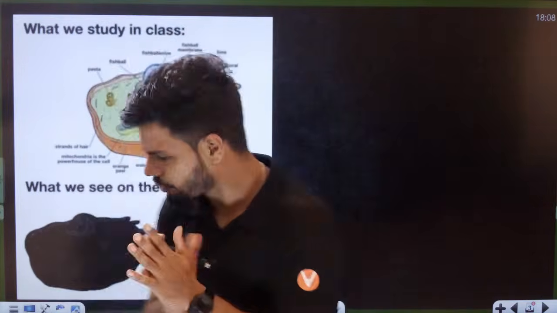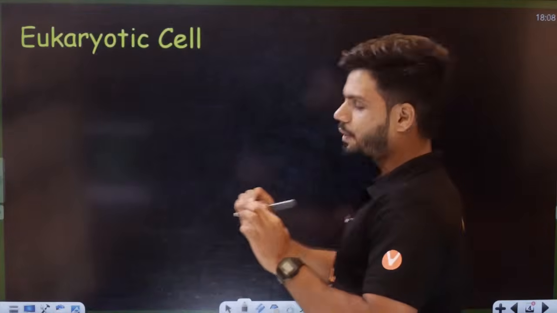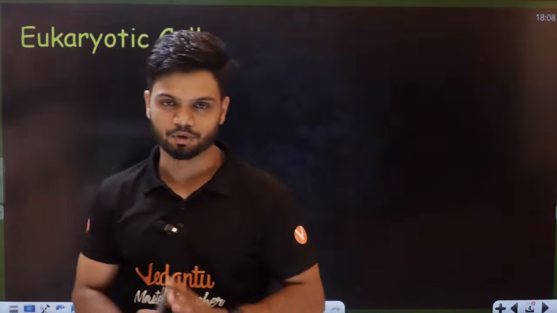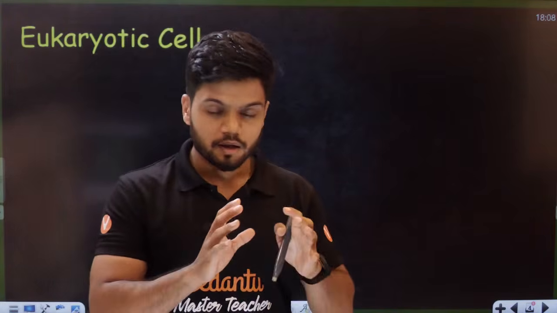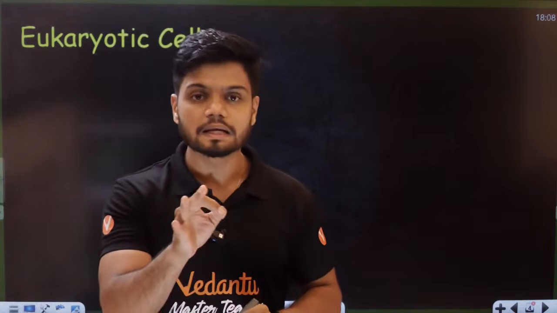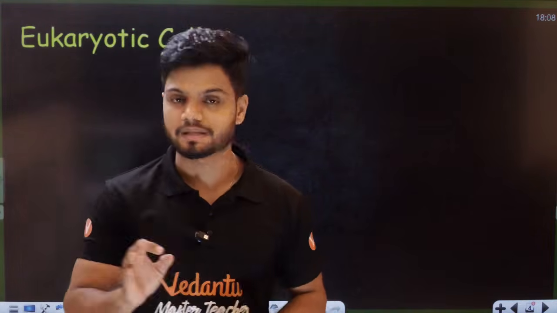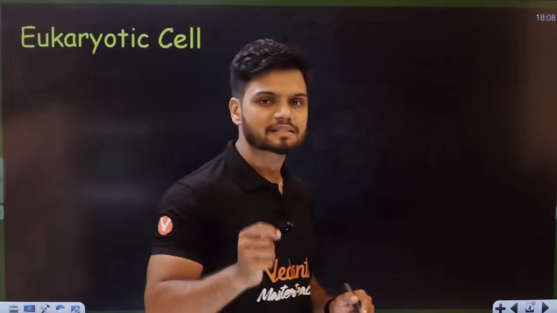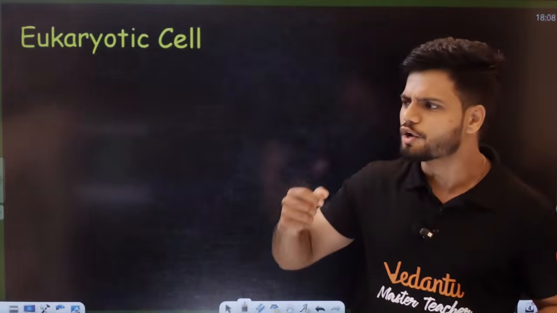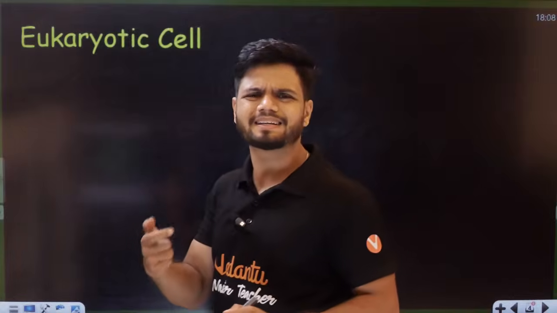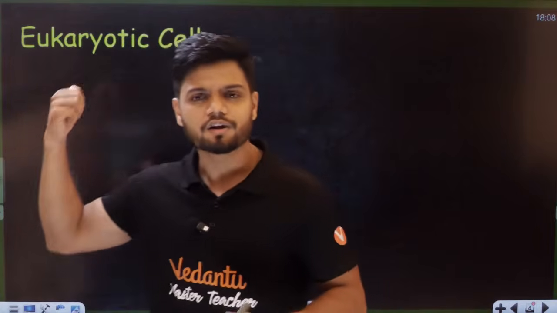Now, let me ask you a simple question about the eukaryotic cell. You told me the entire prokaryotic cell is found in kingdom Monera. So which kingdoms do you think have the eukaryotic cell?